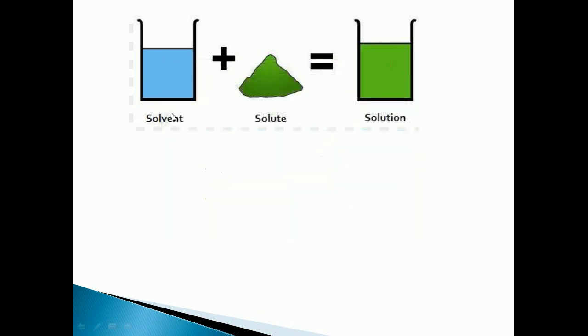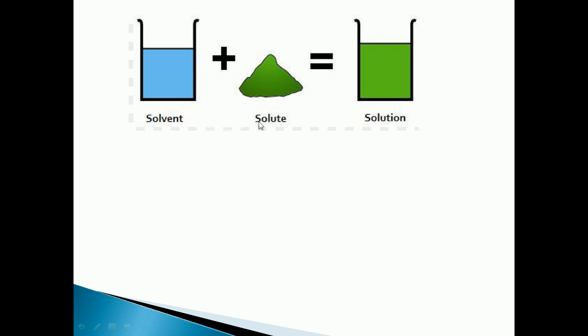So solvent example water, solute example sugar or salt. When we add the solute into the solvent, it will be dissolved in it. So solvent means what? It is the substance in which the solute is dissolved, and solute means the substance which is dissolved in the solvent. Understood?